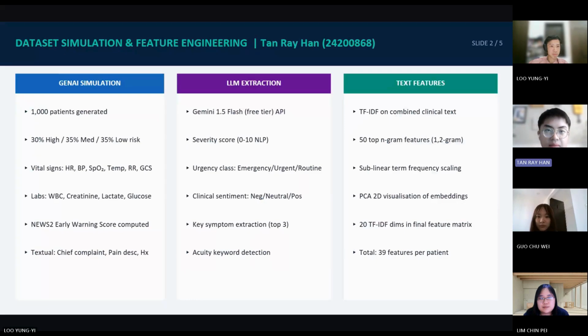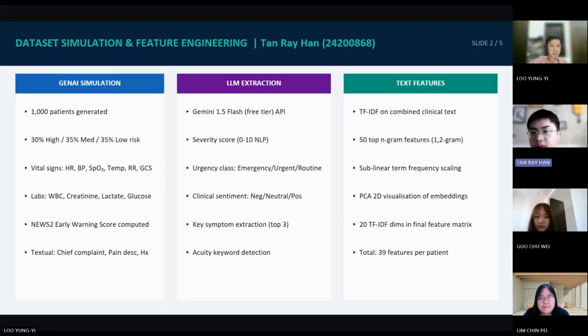Good morning, Doctor. My name is Tan Rui Han, and now I'll be presenting dataset simulation and feature engineering. To train an AI model, we first needed suitable data. Since access to real medical data is often limited due to privacy and regulatory constraints, we generated a synthetic dataset using generative AI. A total of 1,000 synthetic patients were created and stratified into 30% high risk, 35% medium risk, and 35% low risk groups.